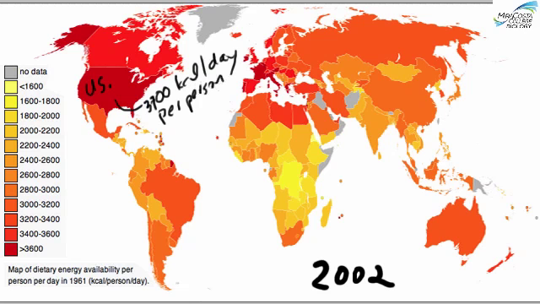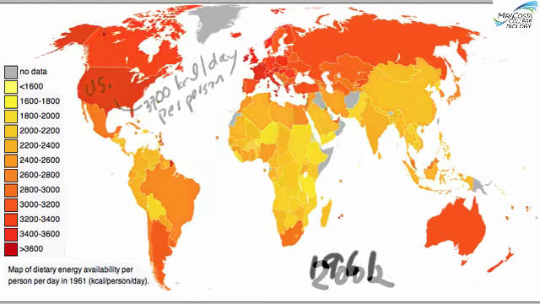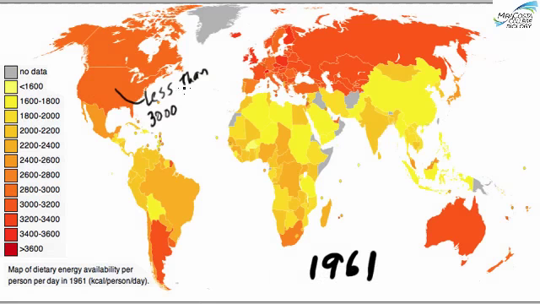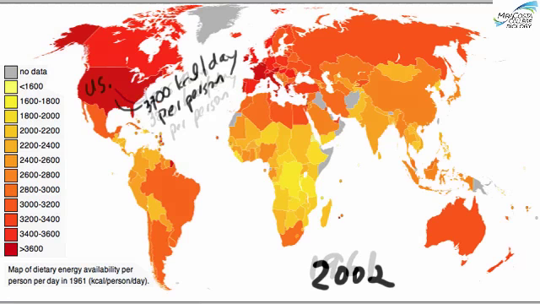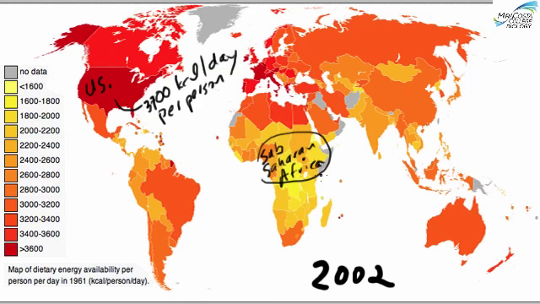How much of this was actually consumed as opposed to being thrown out is a much more difficult thing to keep track of than the amount of food that was out there and available for people to eat. Compare this with 1961, during which the estimated number of calories available per capita was under 3,000 in the US. This overabundance of food is most pronounced in developed nations. In sub-Saharan Africa, the food availability in 2002 was 2,176 kilocalories per day, much less than the United States.